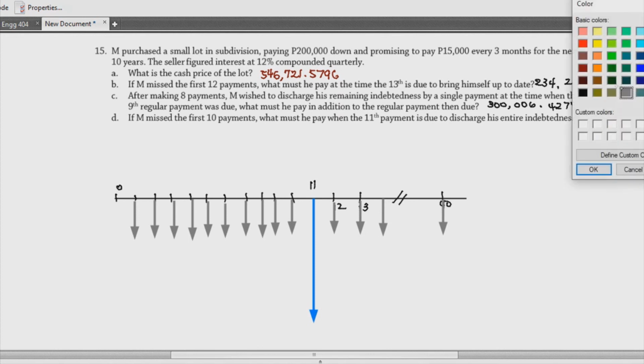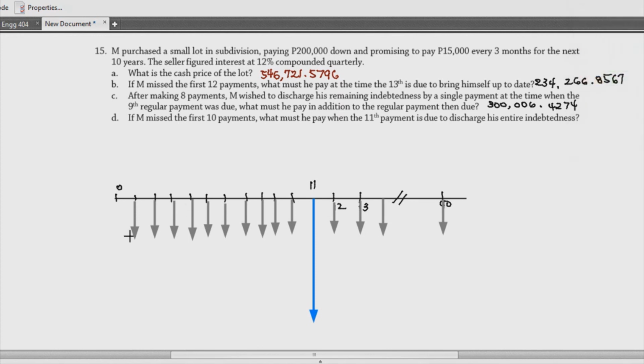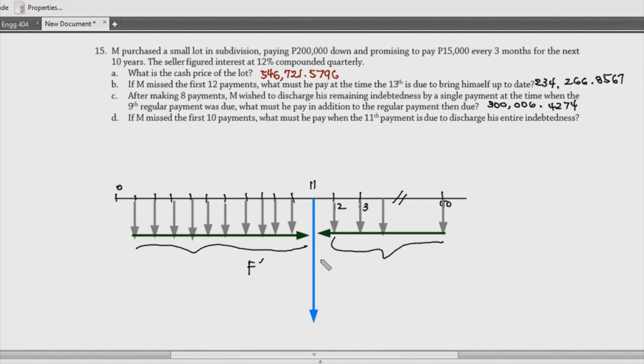Now, we can do something like bringing this to the 11th payment as well as this one. Okay? So yun yung idea dyan. Okay? Now, what happens with this? So, for this problem, our idea is to add yung mga na-defer niya from 0 to 10th payment and then ibalik natin itong mga supposedly babayaran niya pa to the 11th payment. So let's call this yung na-defer niya as F prime and then yung ibabalik natin payment would be our P prime.